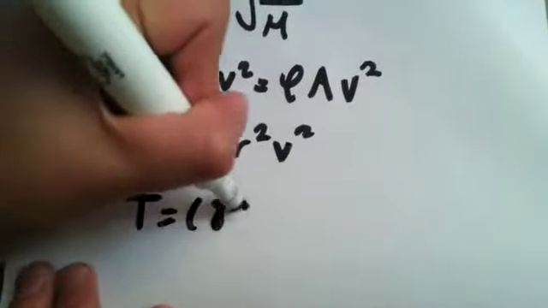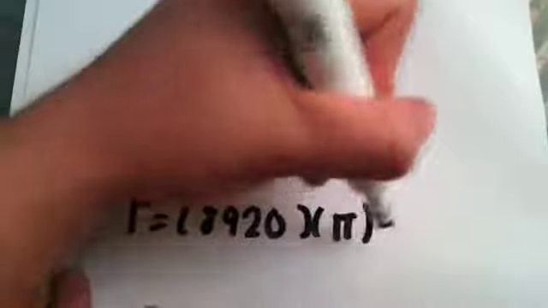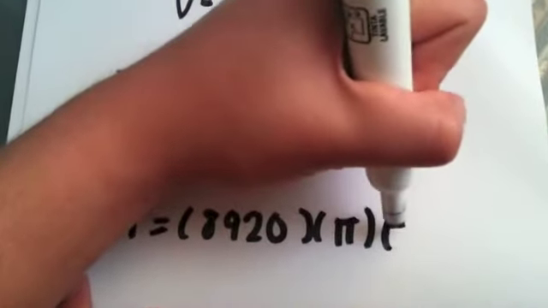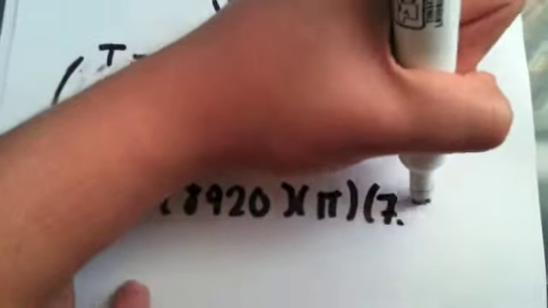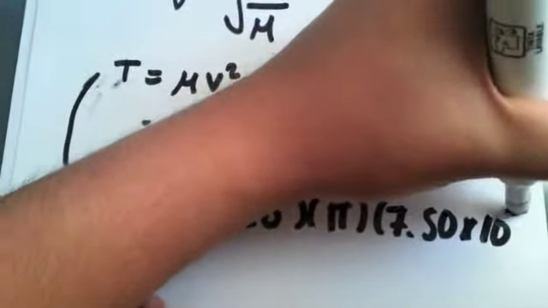If we add correctly all the data, we multiply by pi, we multiply it by 7.50 times 10 to the minus 4 squared, and times 200 meters per second squared.